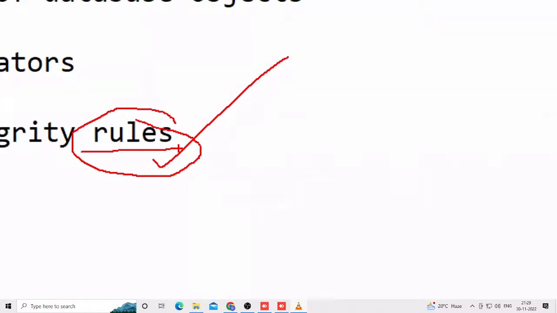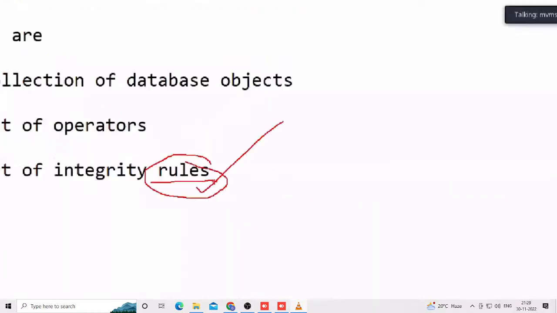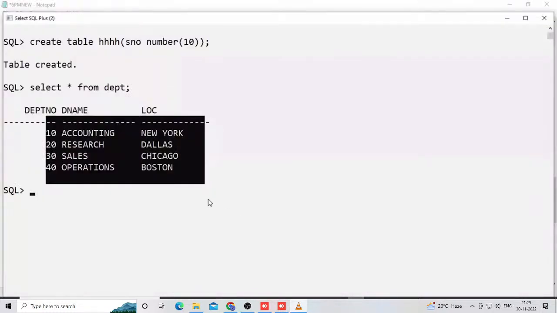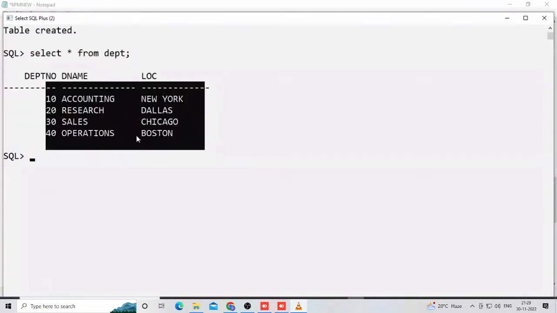You can type into Google what integrity rules are, relational database rules, but nobody writes about others. Experience is required, so many things are there. Always, relational data model products, these types of products work based on a set of rules. Really, based only on that set of rules, these are working.